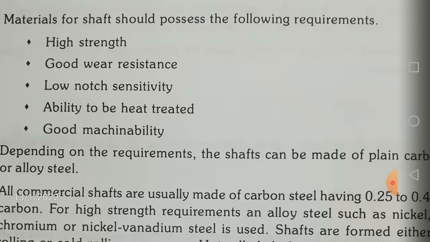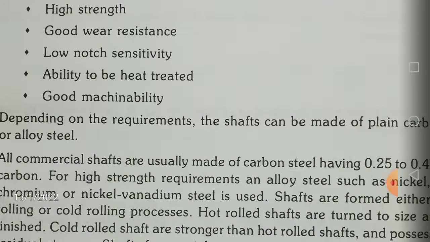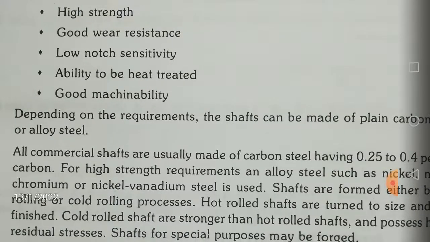So definitely your shaft material should have low notch sensitivity. And then the next good property of this shaft material is its ability to be heat treated. We have to give a lot of heat treatment operations to change its mechanical properties according to our requirements, so it must be able to be heat treated. It should also have good machinability, because a shaft has to be machined to certain lengths and sizes, diameters. So from this point of view, the shafts should have good machinability.